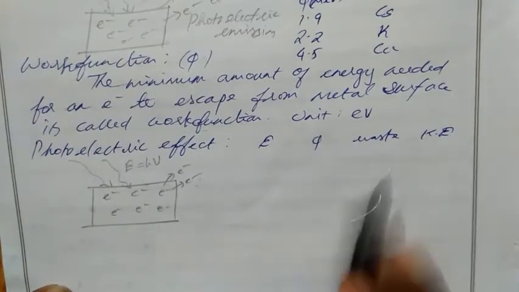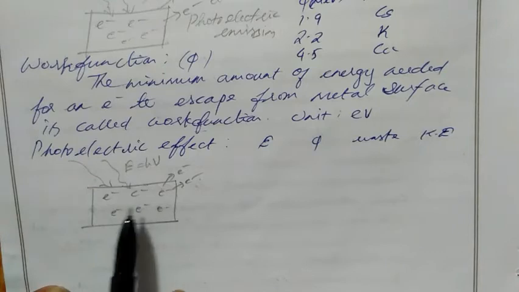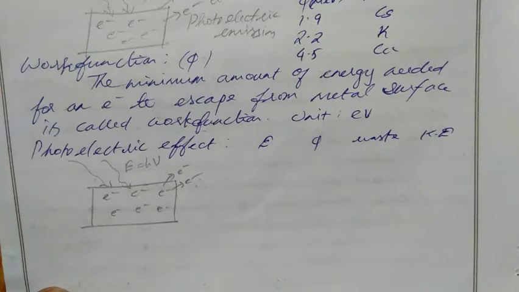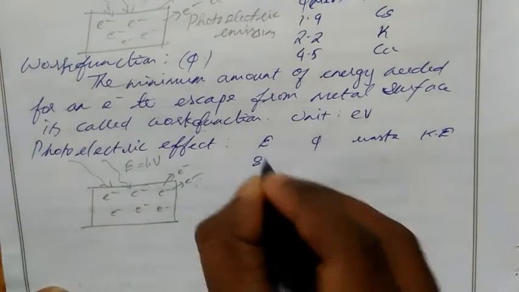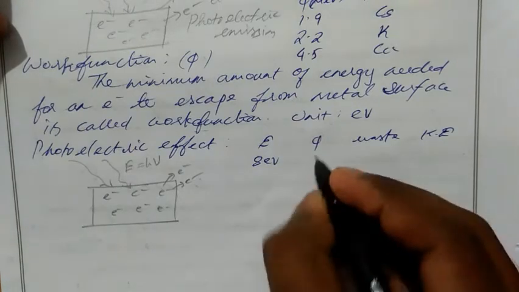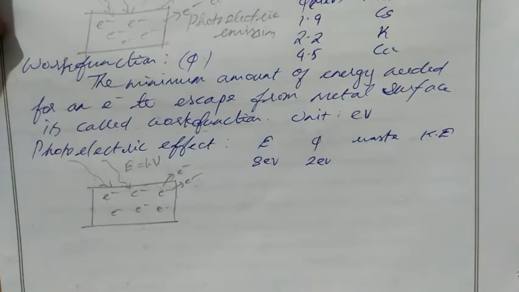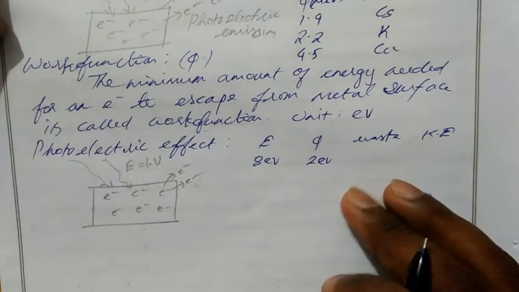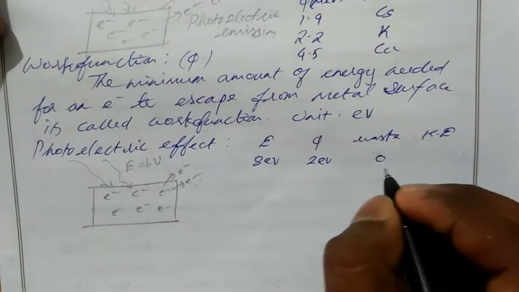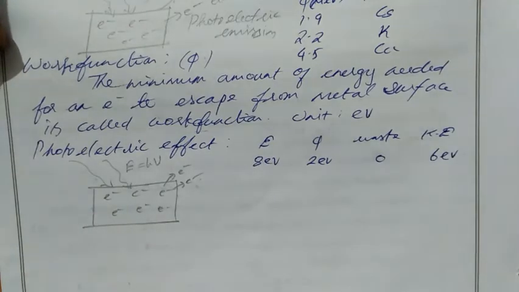So we see the photoelectric effect with these conditions. E equal to h nu amount of energy is incident on the material, and electrons come out of the surface. Let's take for example our energy value as 8 electron volts. The work function of the material is 2 electron volts. In some cases we take the wastage amount of energy as 0. Then what will be the kinetic energy? Kinetic energy will be 6 electron volts.